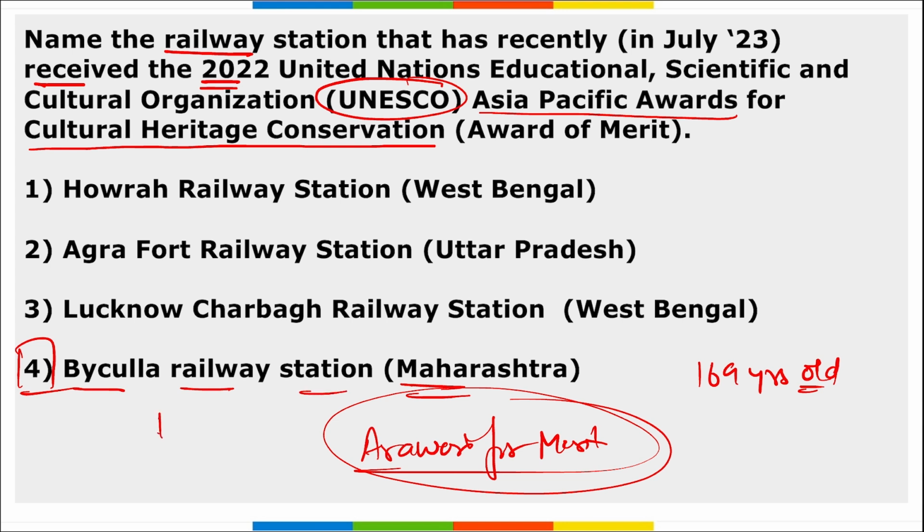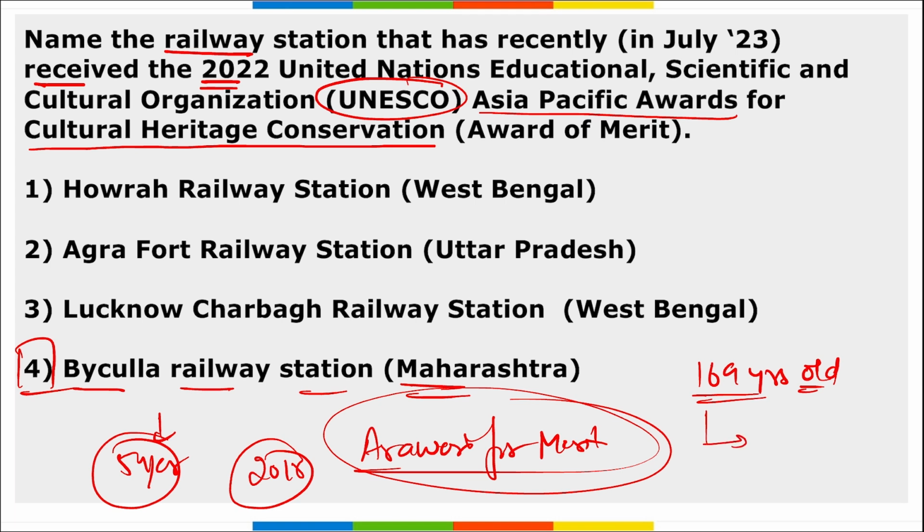Right? This comes after 5 years of restoration activities that started in 2018 and were just finished in 2022. And remember, this Byculla railway station, as we mentioned, is 169 years old. It was established in 1850. Remember this data also.